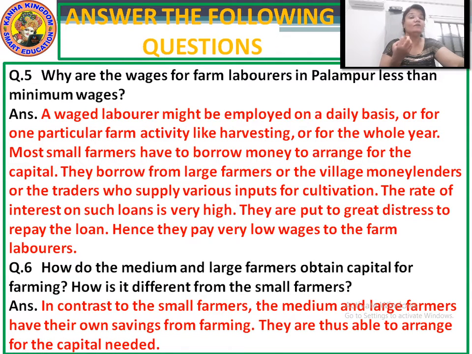The rate of interest on such loans is very high. They are put to great distress to repay the loan. The loan taken by the small farmers also has to be repaid with interest, and the interest is so high that they have to work very hard or work for more hours to repay that loan.